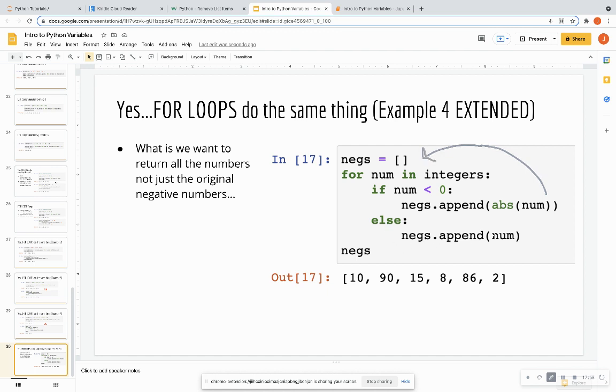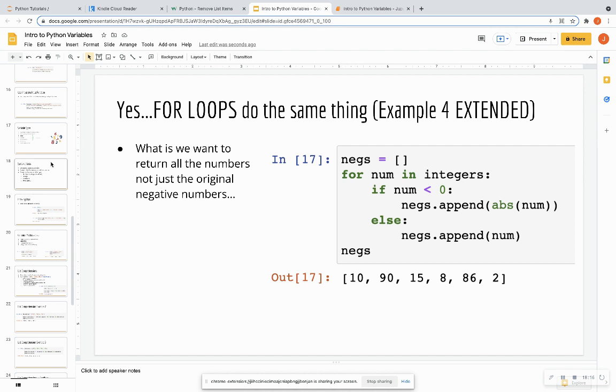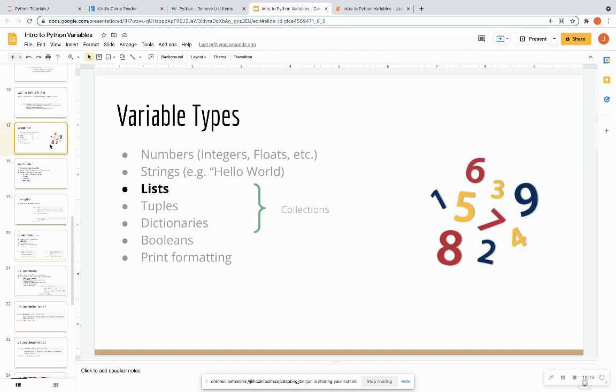Else, just append the number as is. Okay. So then when I type in negs, it's going to give me all my numbers outputted, except all of my numbers are going to be positive now. So that was all of our examples of list comprehension versus for loops.